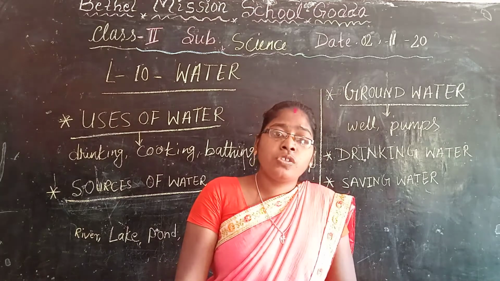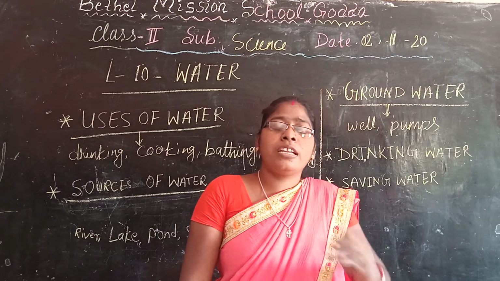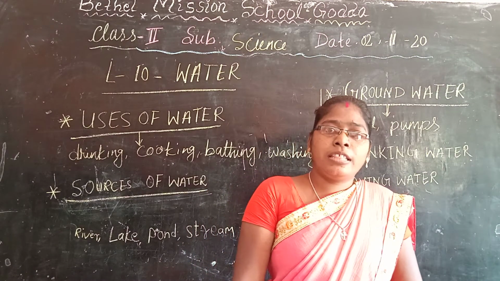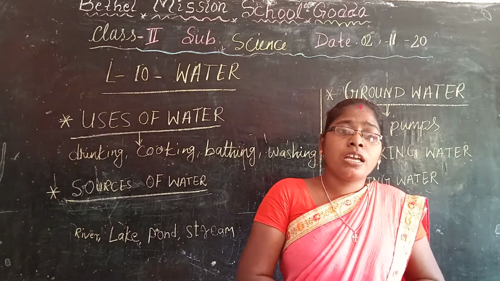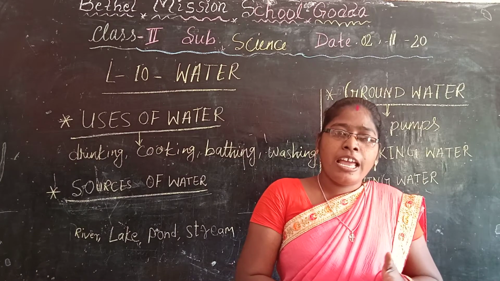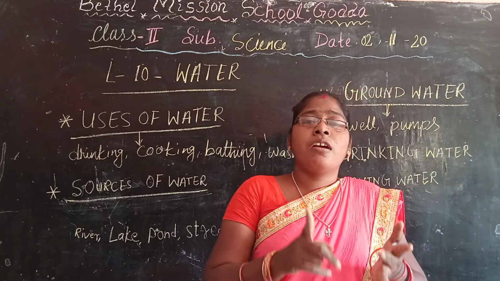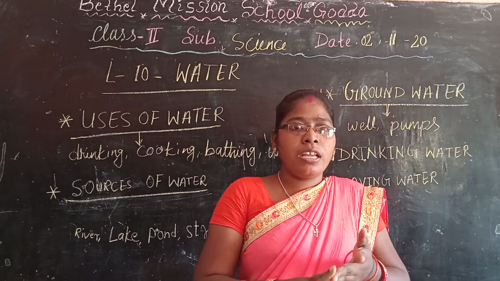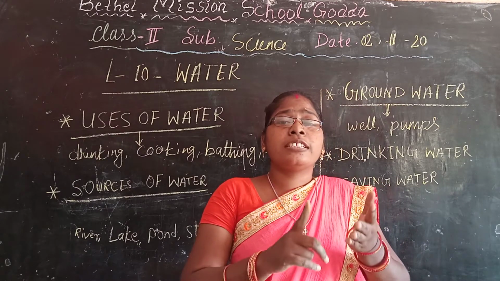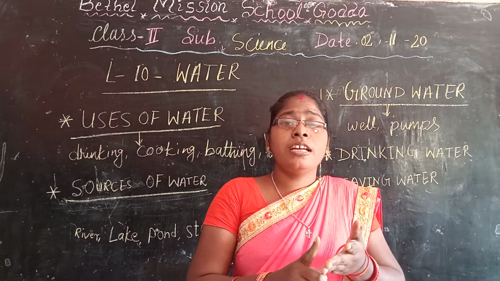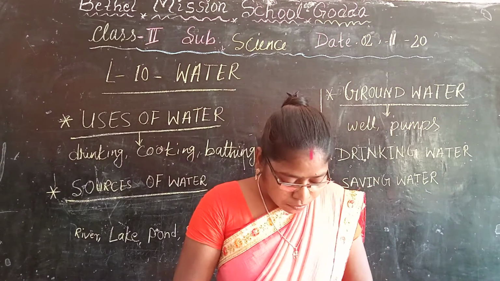We can clean water in three ways: boiling, filtering, and water purifying. These are the three ways to clean the water.